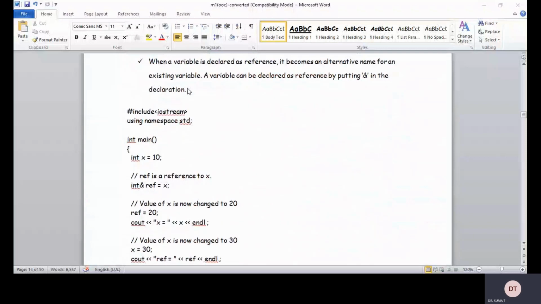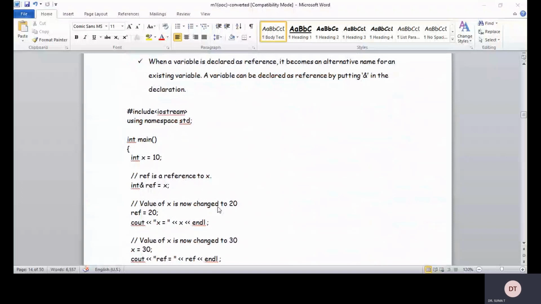Now, int main. See here, int x is equal to 10. Now, reference to x: int &ref, I am going to create another variable called ref, is equal to x. And ref is equal to 20, so the value of x is now changed to 20. Then see, cout x is equal to x, endl, and ref is equal to 20.